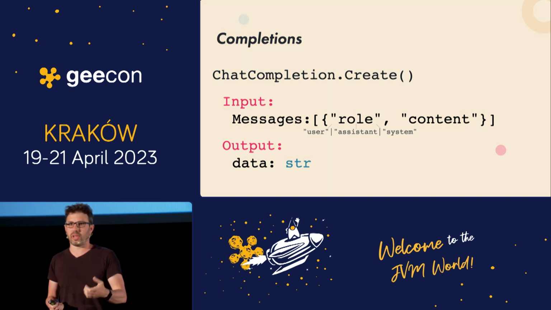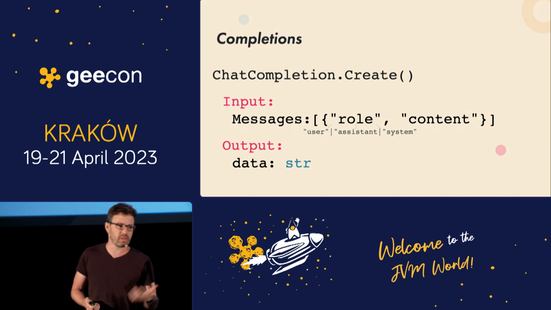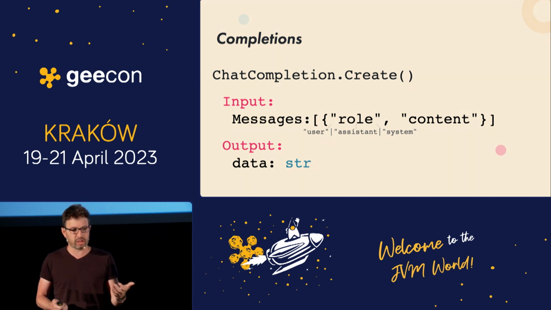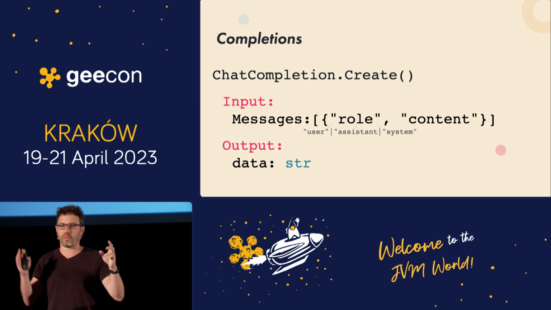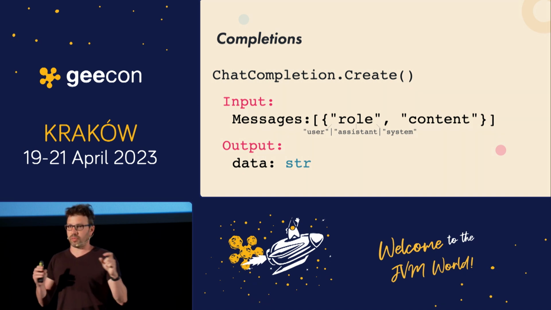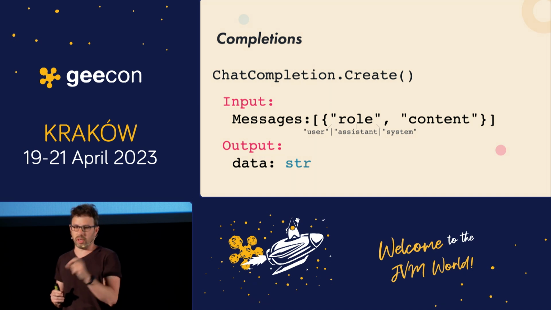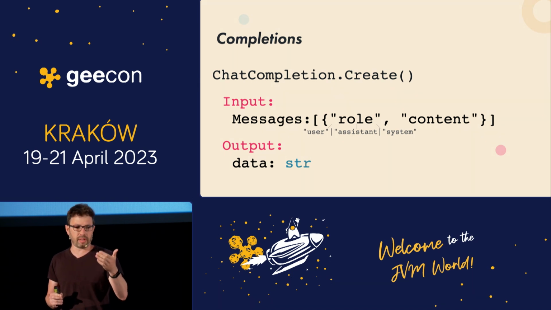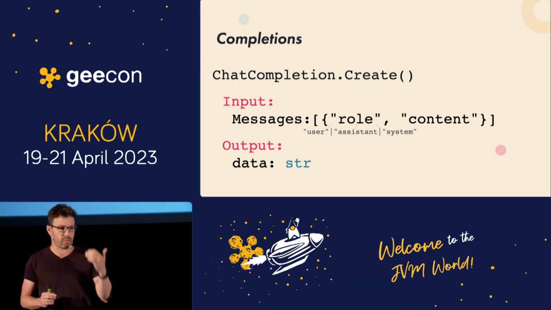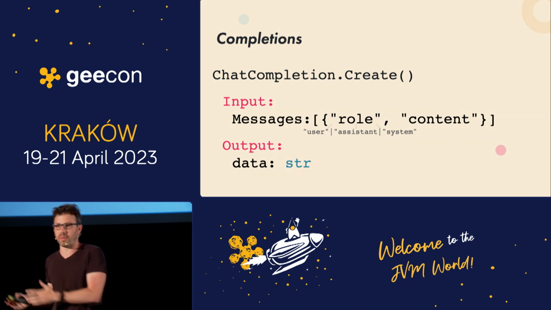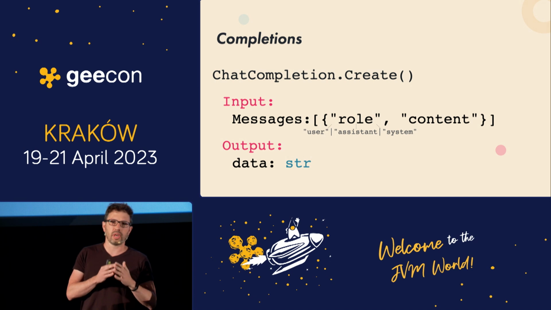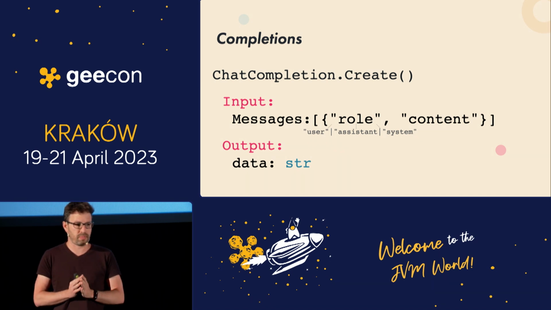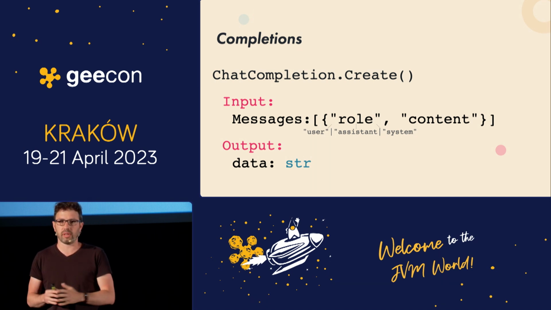chatCompletion.create. Then you give it an input. It has some multiple parameters, but the most important one is the messages, which is a list of the conversation. It's a list of objects. Each object has two fields. One is the role, can either be the user, the thing that the user said, the assistant, which is the answers that you got from the bot, and some system directions. For example, you can tell the bot to behave like something or give them some instructions how to behave. And the other field is the content for each message.